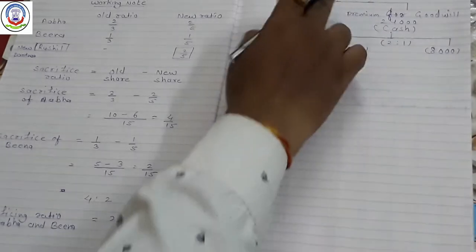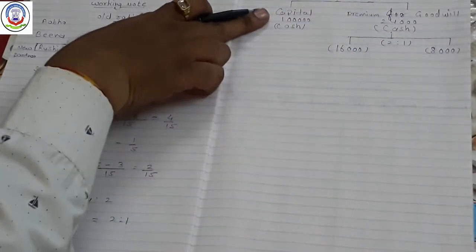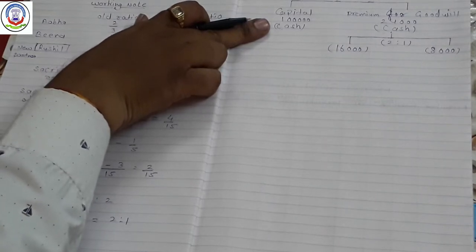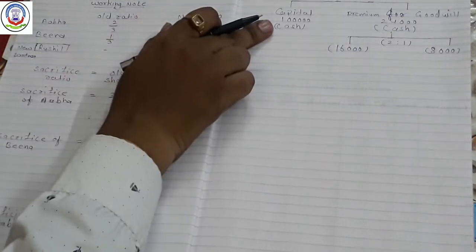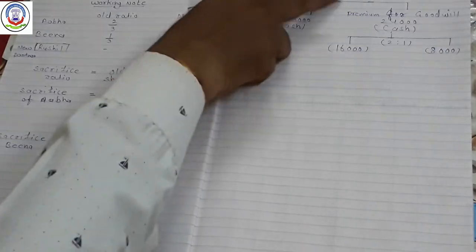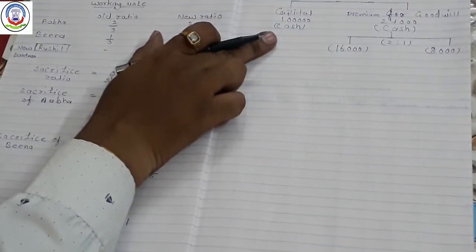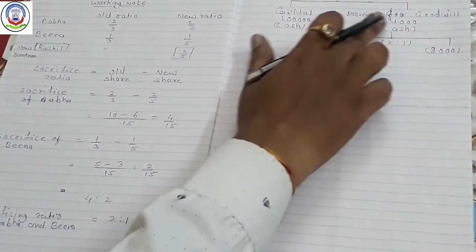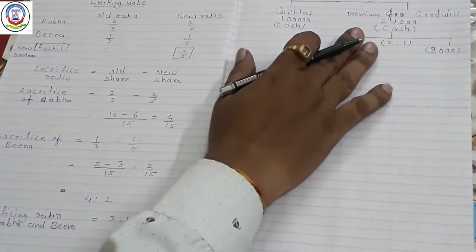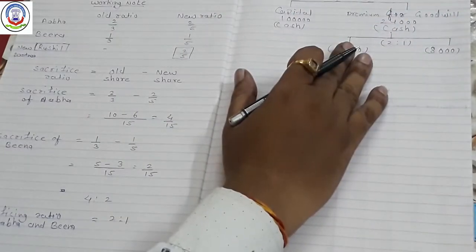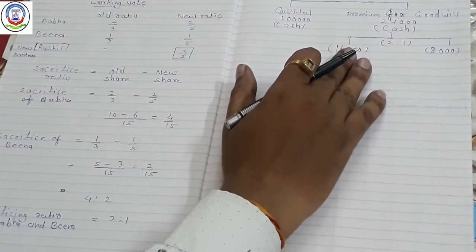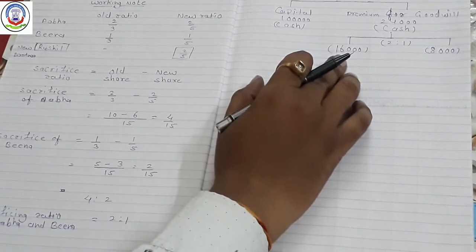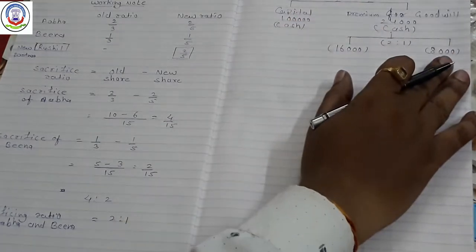Whenever the new partner brings capital in cash, the journal entry will be cash and bank account debited to Rushil's capital account. Goodwill brought by the new partner in cash, cash and bank account debited to premium for goodwill account. The next entry will be premium for goodwill account debited to Aba's capital account 16,000 and to Bina's capital account 8,000.